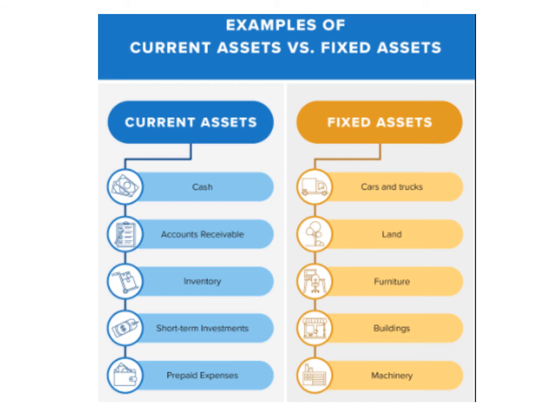First of all, there are assets, and I have divided them into two categories. One is current assets, second is fixed assets. What are current assets? Current assets are those assets which can be converted into cash in a short period of time, that is 1 year. But fixed assets are those assets which cannot be converted into cash during 1 year.